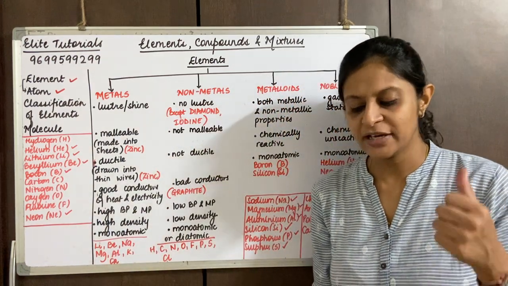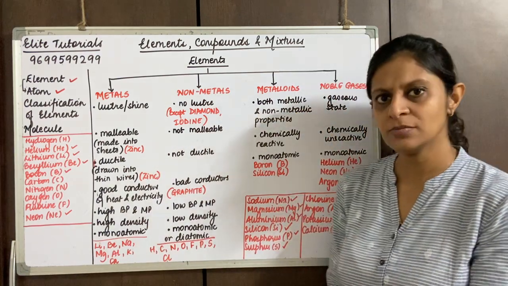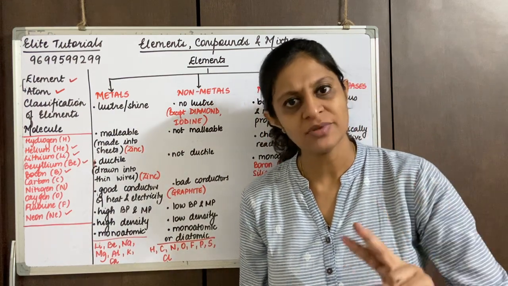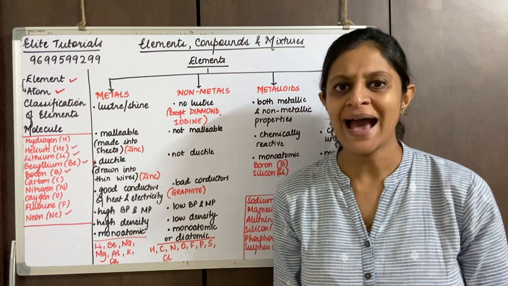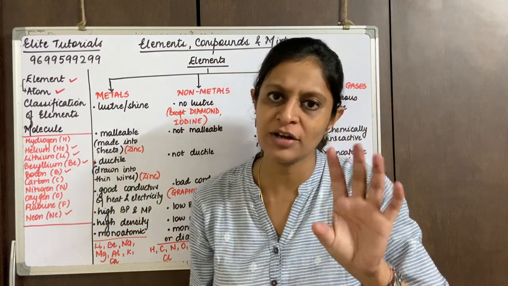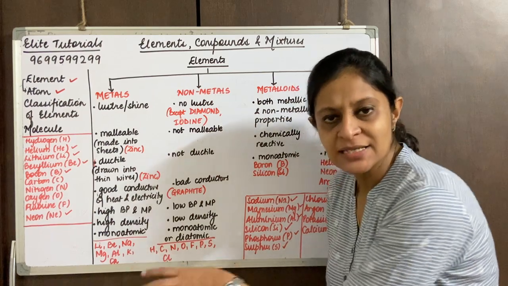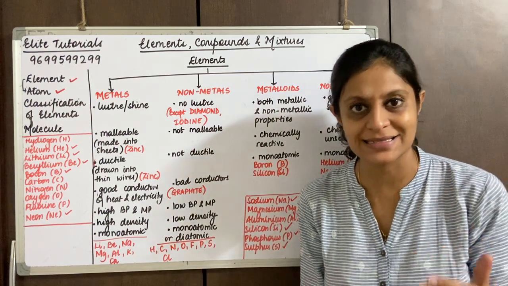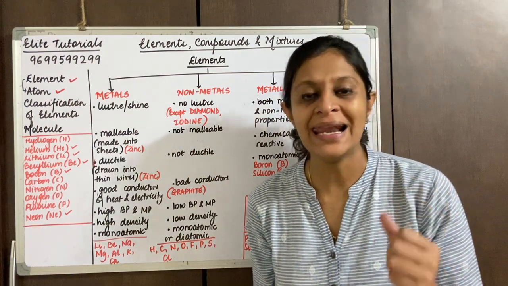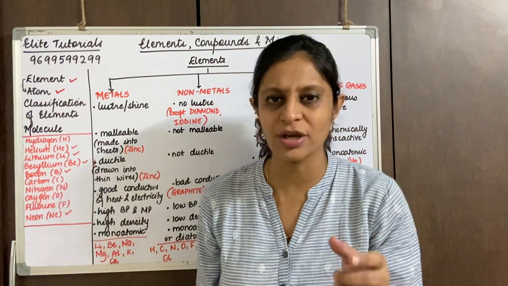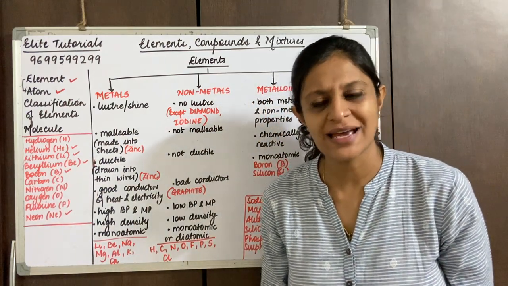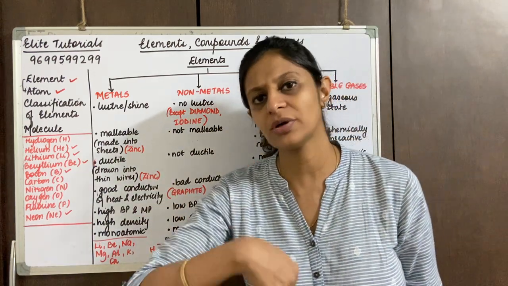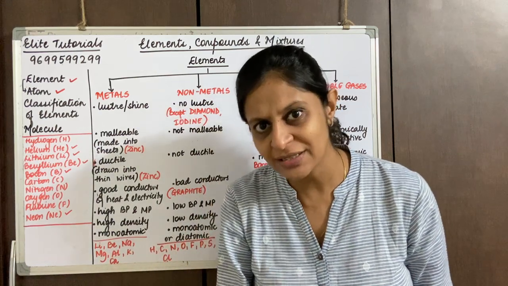The metals being given over there start with potassium, which we already know has the symbol K. Sodium, Na. Calcium, Ca. Magnesium, Mg. Aluminium is Al. Now these 4 we have already studied, right? Other than this there are also metals given over there, that is zinc, Zn, iron, Fe, lead is Pb, copper is Cu. You can learn any of them. In your exam they might ask you to name 4 metals. You can learn from the first 20, or if you want you can write any extra. That's the reason I'm just reading the chart for you.